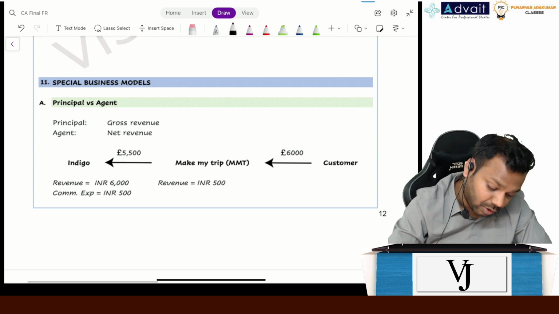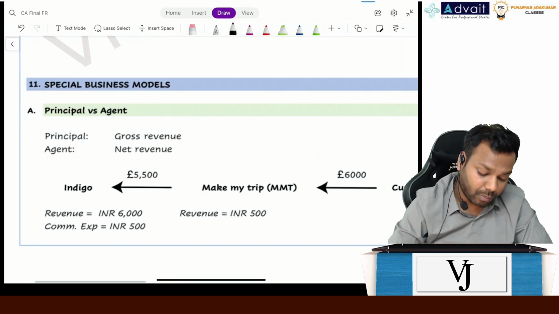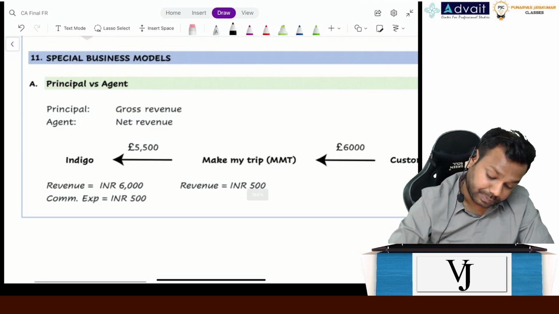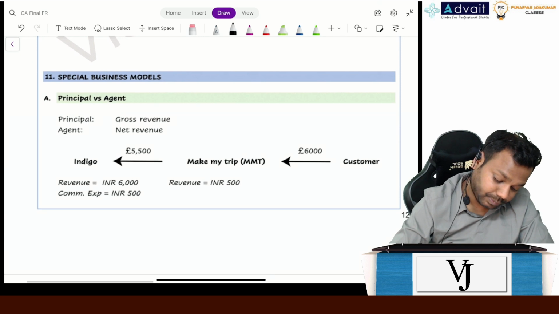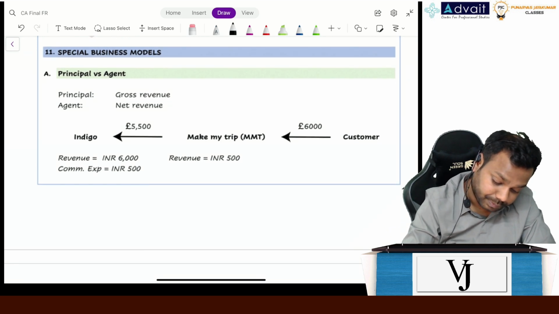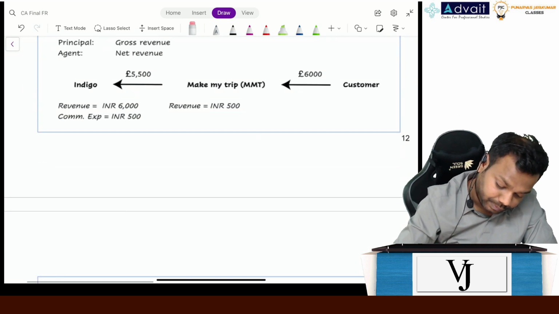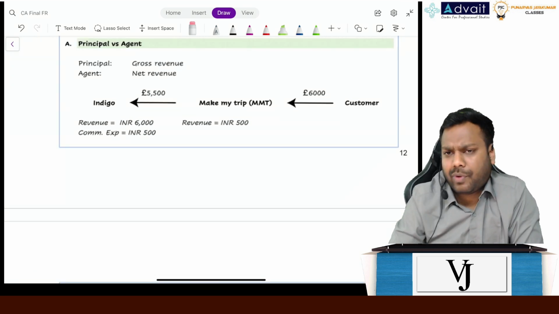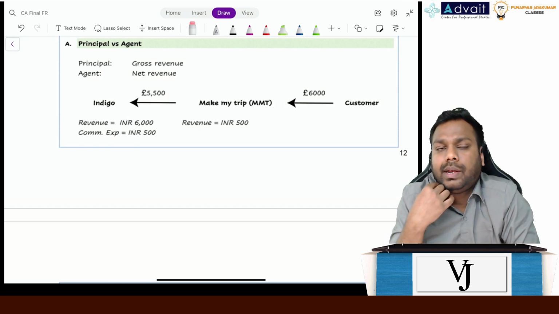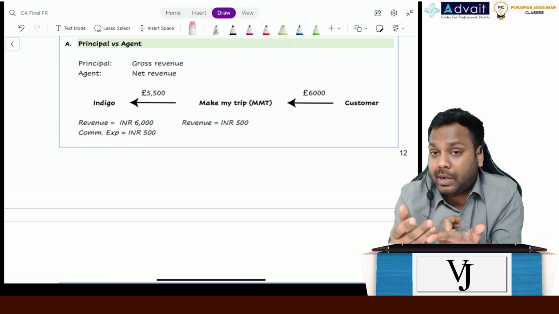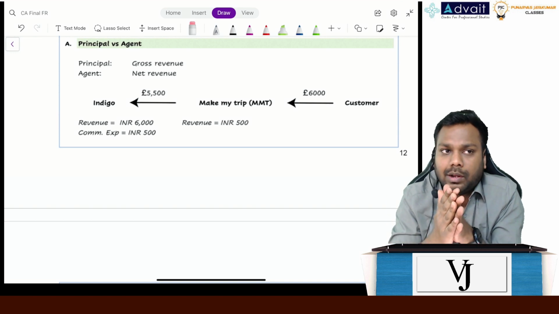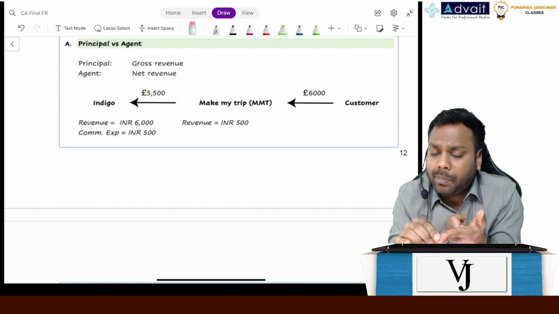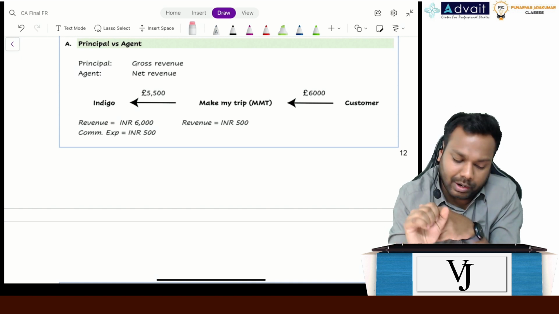Good. Coming on to the specific business models, special business models. All of us have at some time booked flight tickets, right? When we book the flight tickets, we can book through Indigo, Make My Trip or Paytm, might be the case, right? But now tell me, who has the responsibility of fulfilling the contract, Make My Trip or Indigo? Indigo has the responsibility, right?